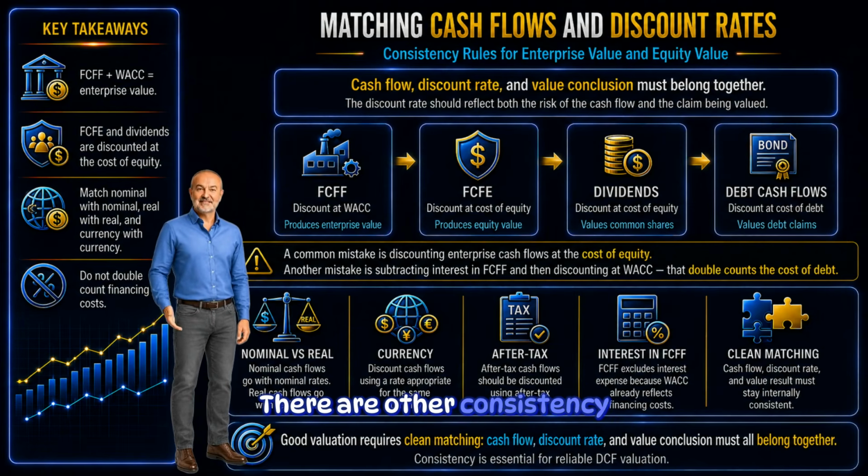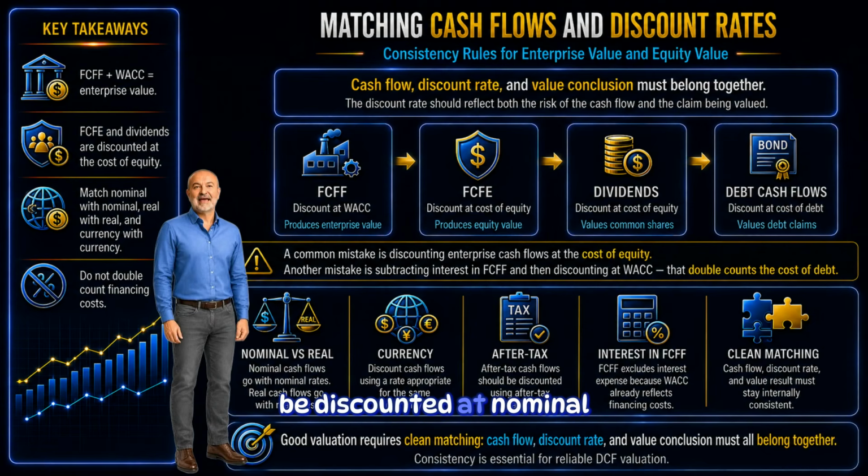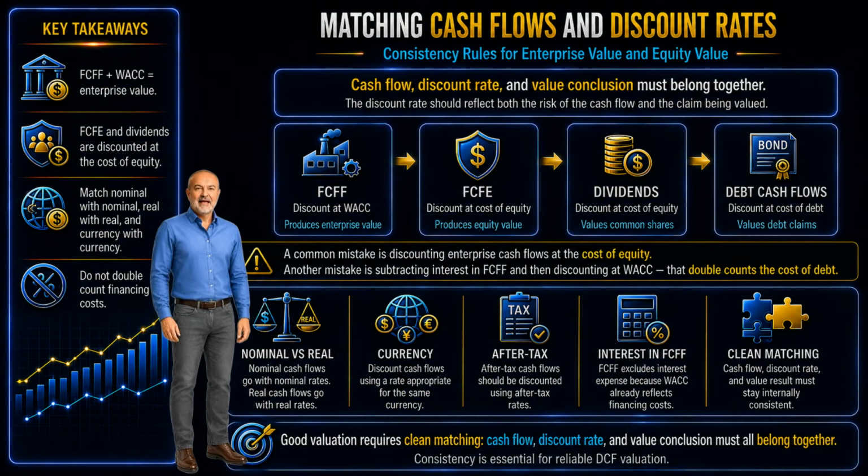There are other consistency principles as well. Nominal cash flows should be discounted at nominal rates. Real cash flows should be discounted at real rates. Cash flows in a given currency should be discounted using a rate appropriate for that same currency. After-tax cash flows should be discounted using after-tax discount rates.